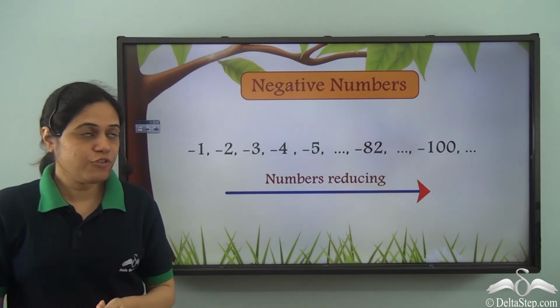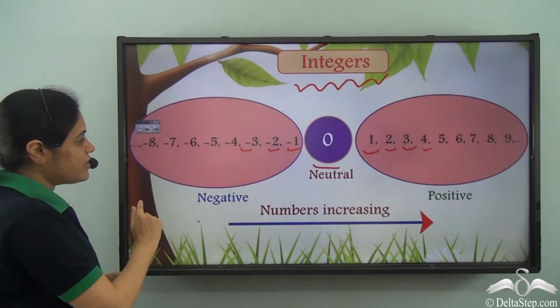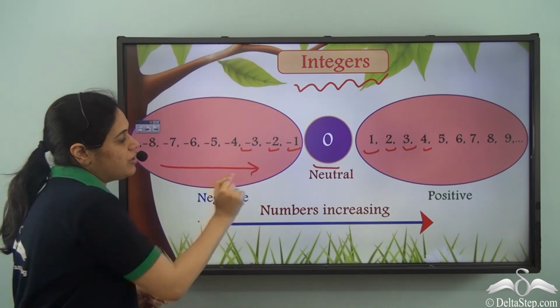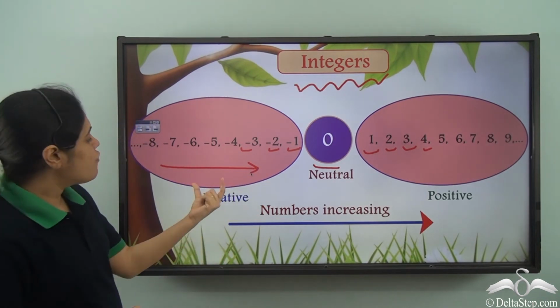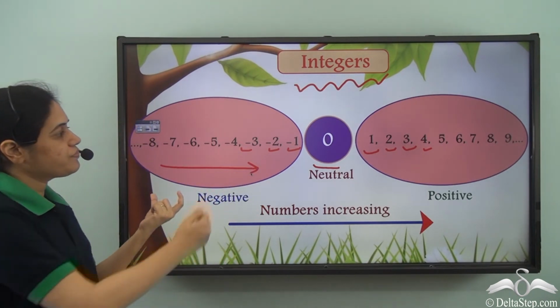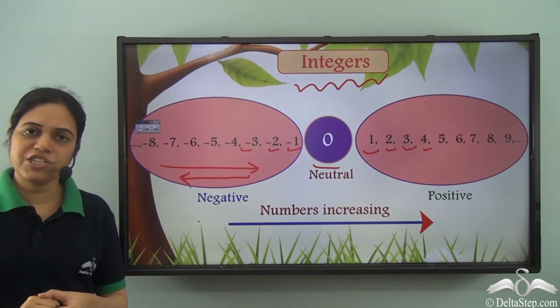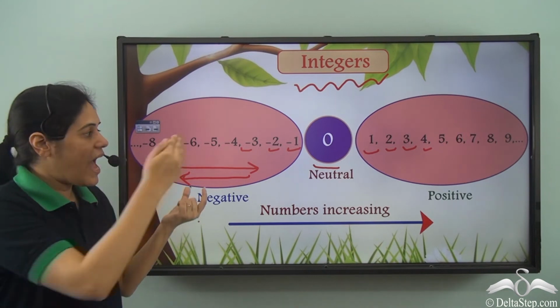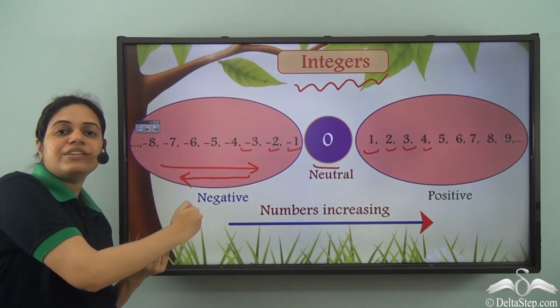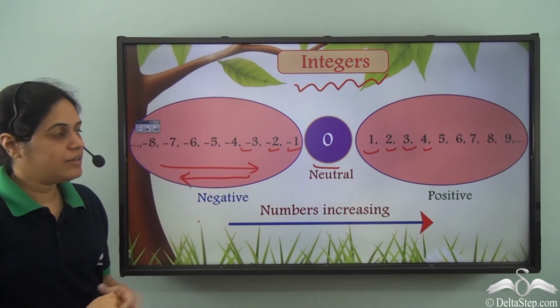Also, if you notice that the numbers are increasing in this direction, so for negative numbers, the numbers are decreasing in this direction. That is, as I count further, the numbers are decreasing.